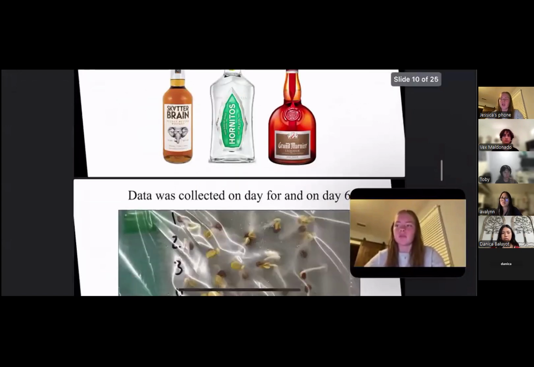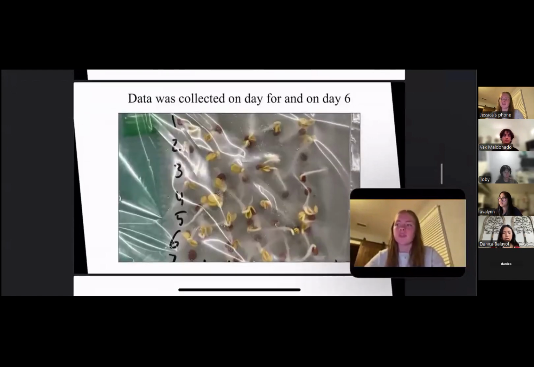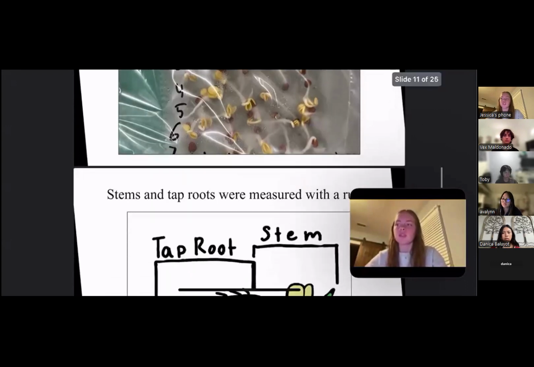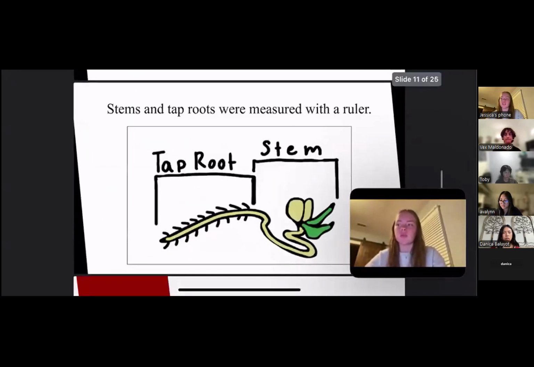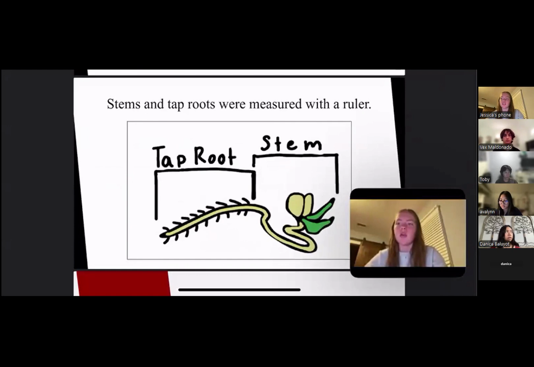After we figured out how to get the radish seeds to grow, we determined the time frame for collecting data was best on days 4 and 6 because there was adequate growth to start collecting the data, but this was a short enough time frame that allowed for easy replication of the experiment. To measure this growth, we used a ruler to determine both the stem and taproot lengths. We defined the taproot as the section where the secondary roots were visible, and we described the stem as being the beginning of the taproot to the opposite side of the germinating seed.